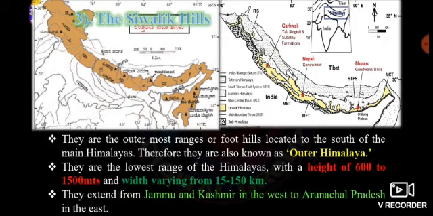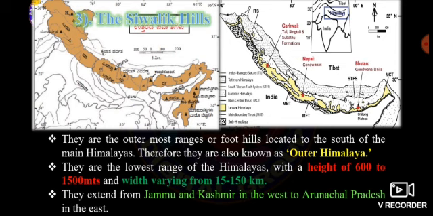Next is the Sivalik range, the third important range of the northern mountain. Sivalik Hills are called the outermost range or foothills of the Himalaya. Why are they called the outer Himalayas? Because they are the outermost ranges or the foothills located to the south of the main Himalayas.